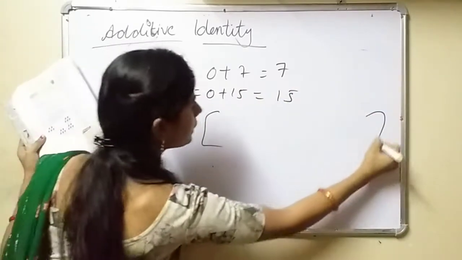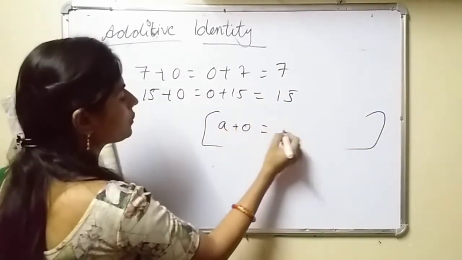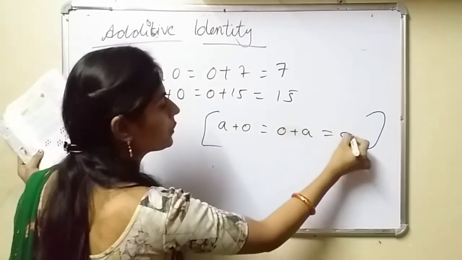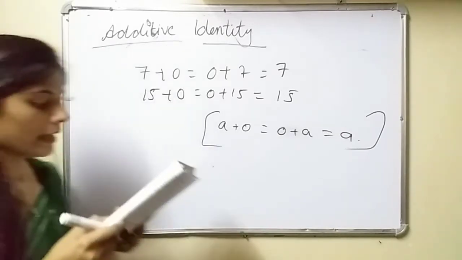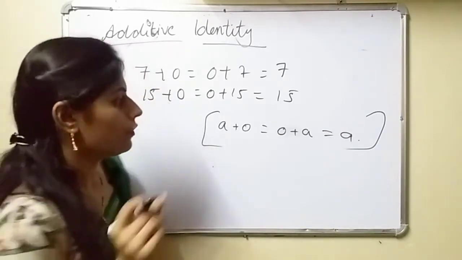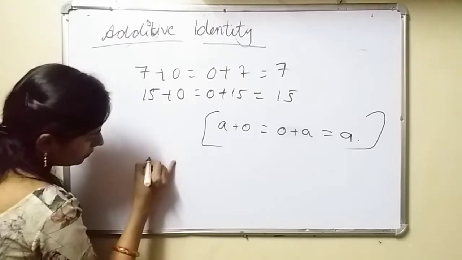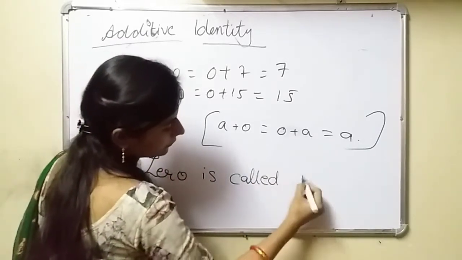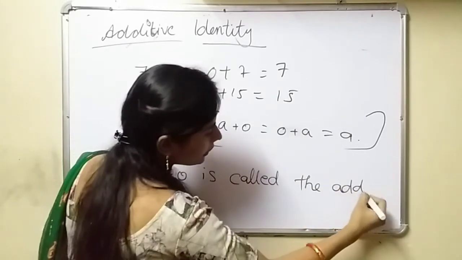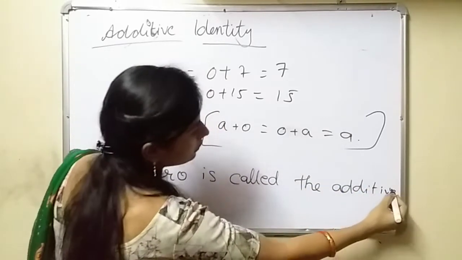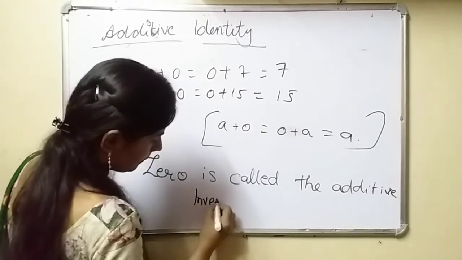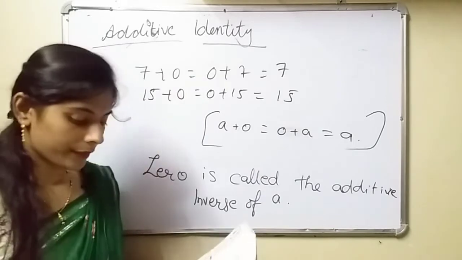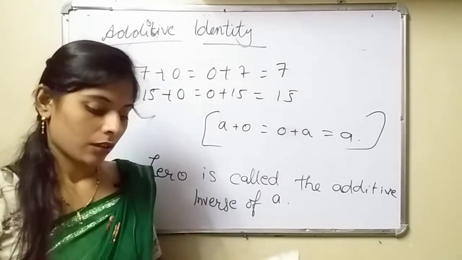Therefore, write the property here: A plus 0 is equal to 0 plus A, which is equal to A. Okay. Hence 0 is called the additive identity of A. Now see, properties of subtraction.